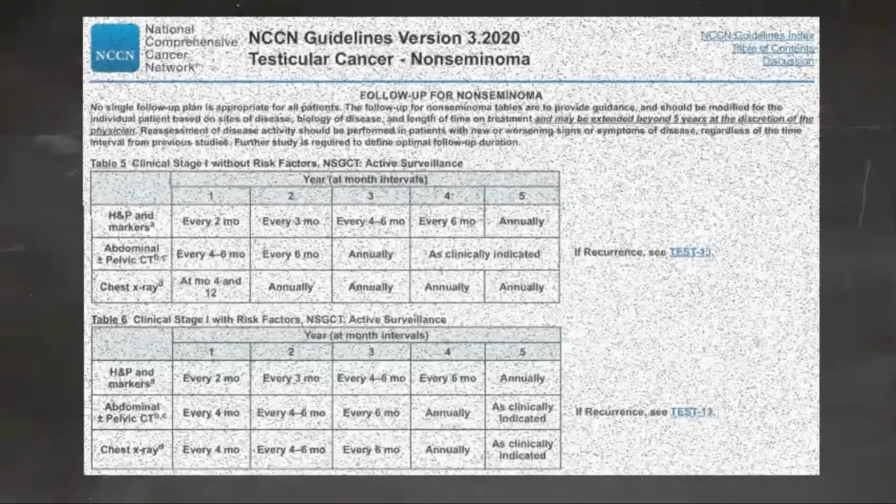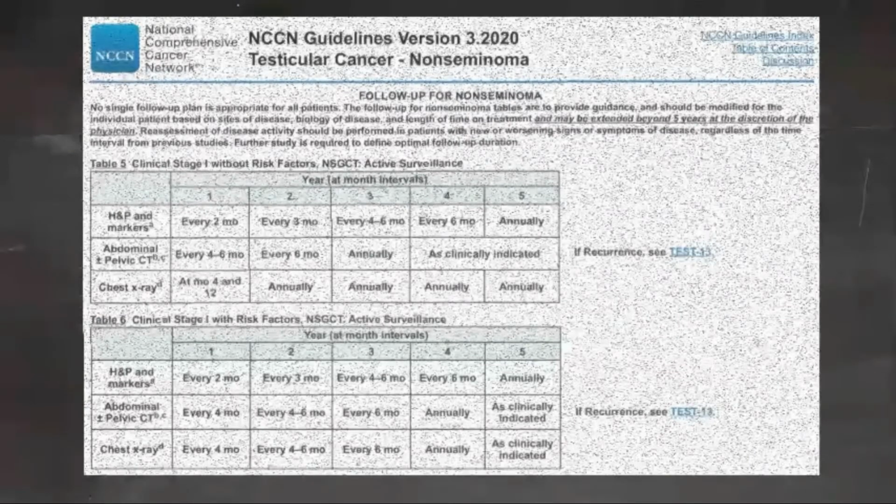The MRI protocol should include visualization of the retroperitoneal and pelvic nodes and should be performed in centers with experience interpreting these results. The same imaging modality should be used throughout surveillance. All imaging in this setting is performed with contrast. The frequency of this test varies with the primary treatment modality received by the patient.